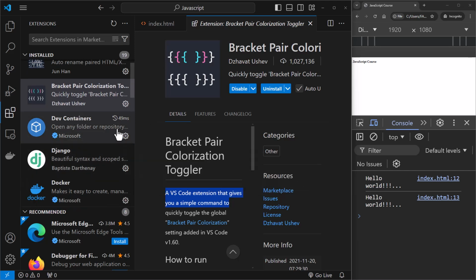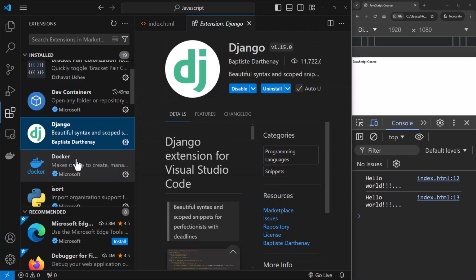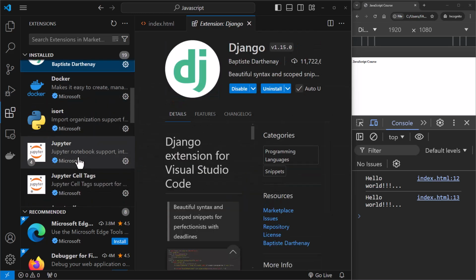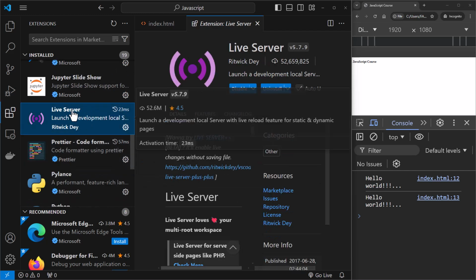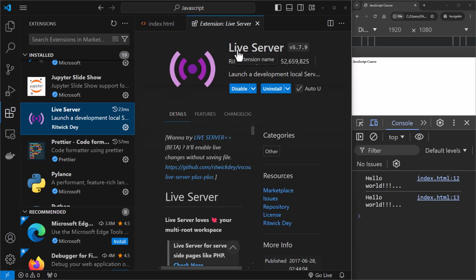Okay, I have some other extensions like Dev Container, Django, Docker, some related to Python, Jupyter notebooks. All right. Then there is another extension which is called Live Server. This is also installed onto my system. So you can search for extensions over here. All these extensions, I forgot to mention, if you like any extension, you can search over here in the marketplace, select it and say install. That is it. It's pretty simple.